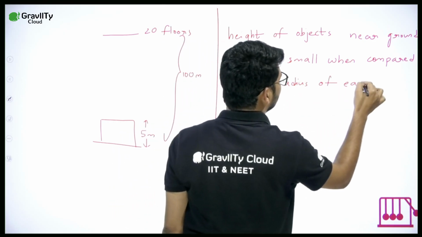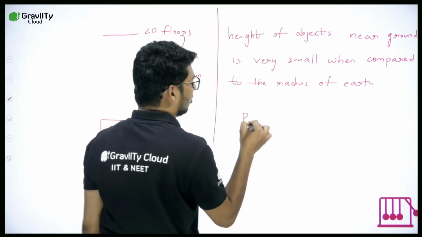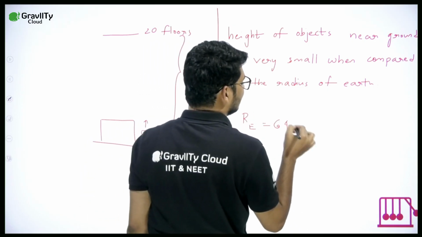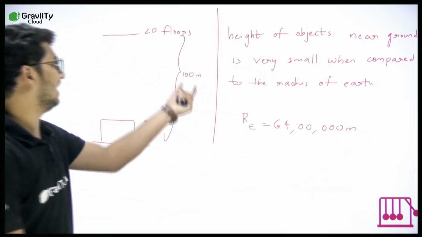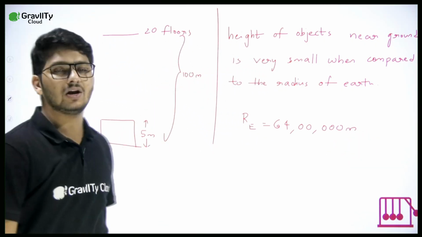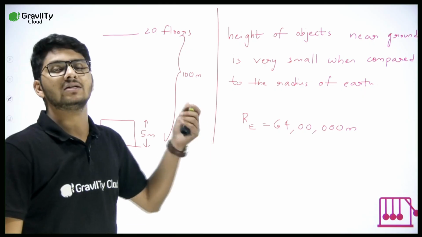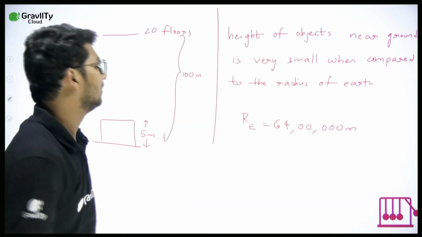Everyone agrees? See here, radius of Earth is how much? 64 lakh meters. The height here for 20 floors is only 100 meters. Very, very, very small.